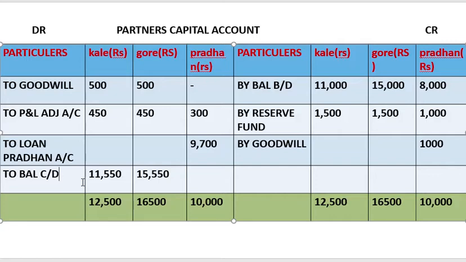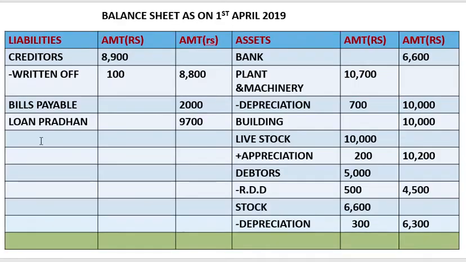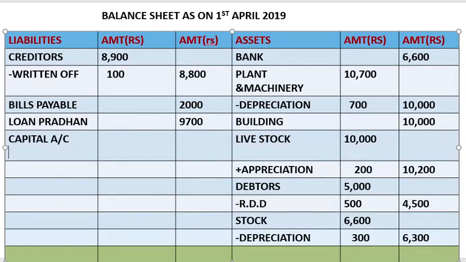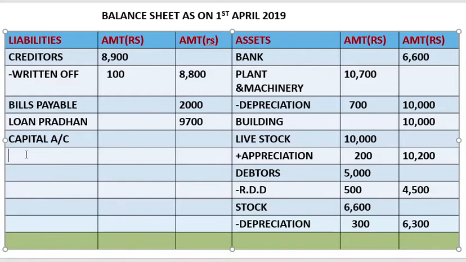Now this will go in liability, capital account, Kale and Gore. So what was the difference?